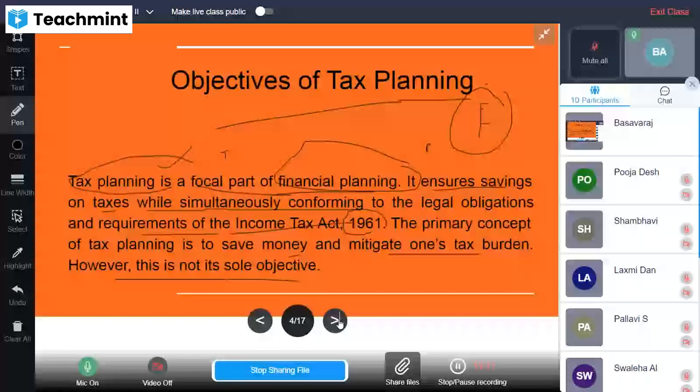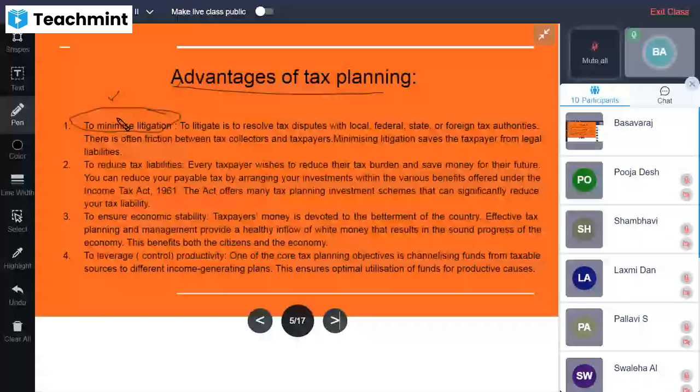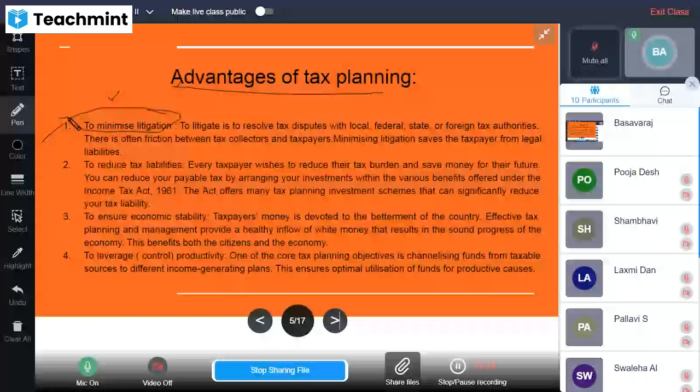So let us discuss the major advantages of tax planning, so that we can understand clearly how tax planning plays an important role. As I said, it minimizes litigation, in the sense that there are a lot of disputes and internal conflicts between tax collectors and taxpayers, right? Whether it may be the state, federal, local, or a foreign tax authority, there is friction between them. There is a small conflict, or a dispute, between the tax collector and our taxpayers.